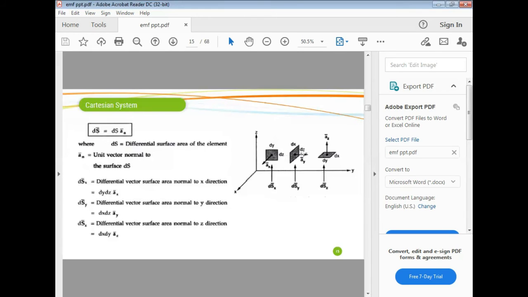This is the y direction, so this surface is perpendicular to the y direction. Its area is dx dz and the perpendicular vector is ay. The last one, the differential surface perpendicular to the z direction. Its area is dx dy, and its unit vector is az.